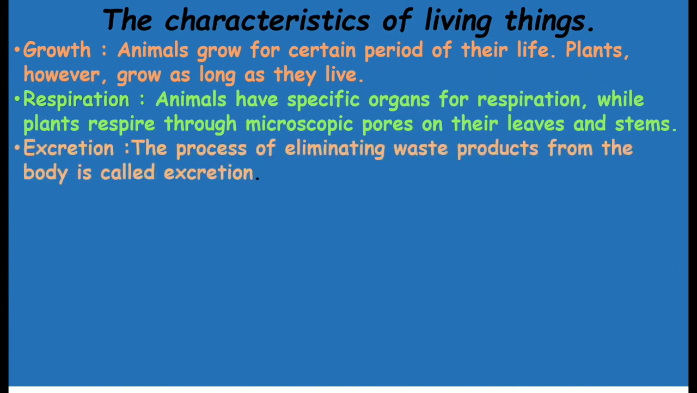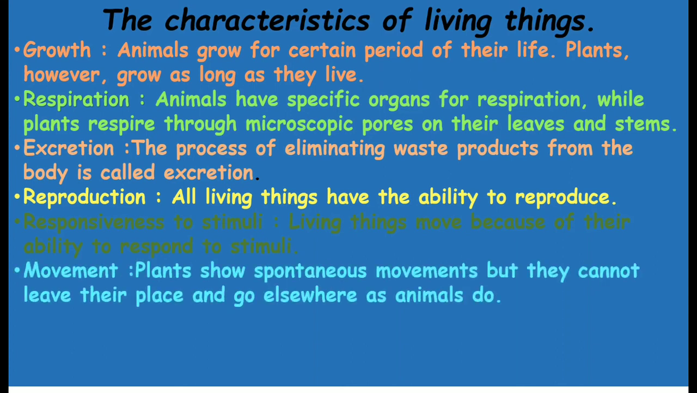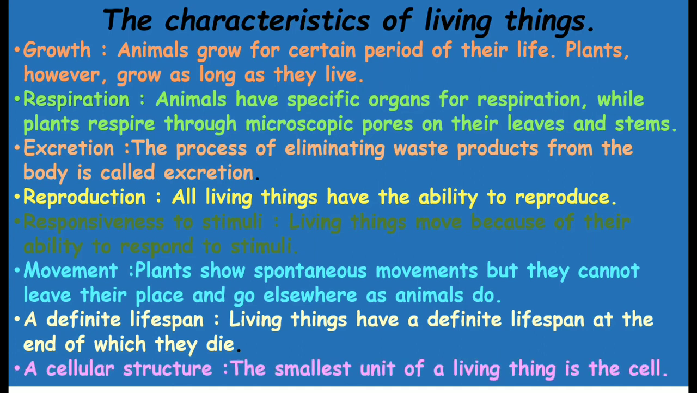Excretion. The process of eliminating waste products from the body is called excretion. Reproduction. All living things have the ability to reproduce. Responsiveness to stimuli. Living things move because of their ability to respond to stimuli. Movement. Plants show spontaneous movements, but they cannot leave their place and go elsewhere as animals do. A definite lifespan. Living things have a definite lifespan at the end of which they die. A cellular structure. The smallest unit of a living thing is called the cell.